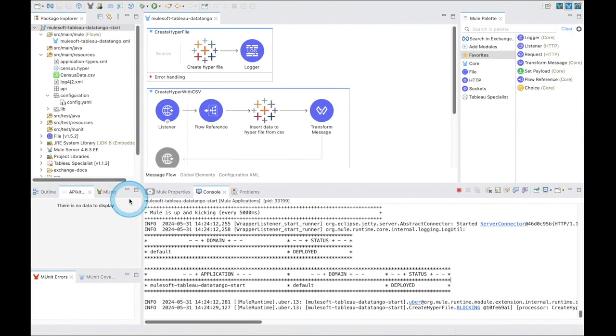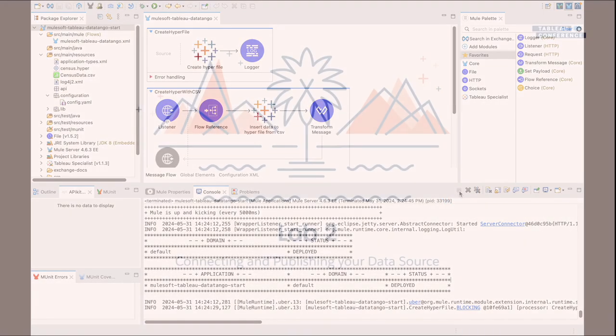So in Lab 1, we learned about the MuleSoft Anypoint Studio. We learned about the flows in the Tableau connector. We also explored the various low-code functionality available with the Tableau connector and created a hyperfile using these flows. Now keep in mind that there are 400-plus connectors available on the MuleSoft platform to connect to external systems, applications, and devices.